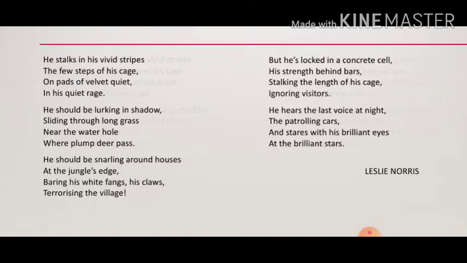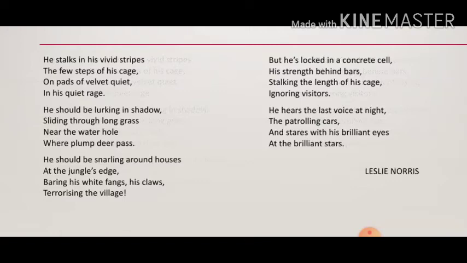Through these lines, the poet comes to the reality of the tiger that is inside the cage. He says that the tiger is confined in a strong cell which is made of strong building material. He further says that as the tiger is behind bars, so his ferociousness is also behind the bars. Even though he is angry, he cannot express his anger. He cannot vent out, and that's why he is even more angry, and his anger is suppressed.